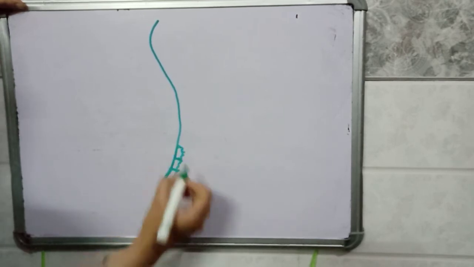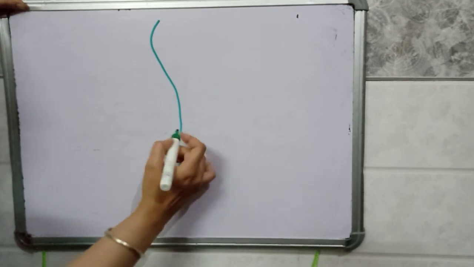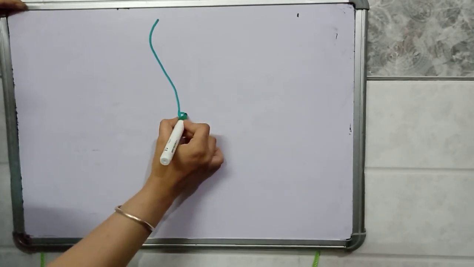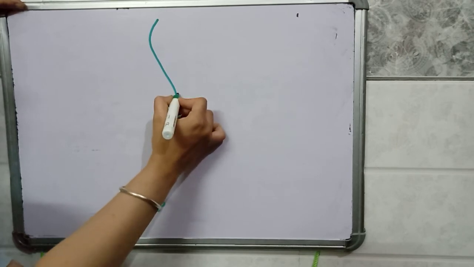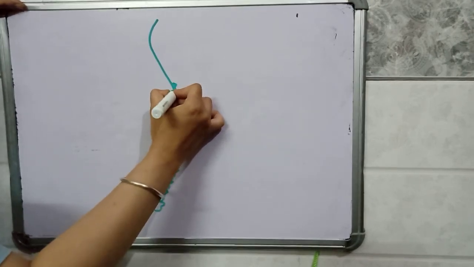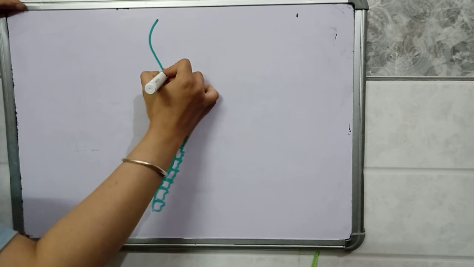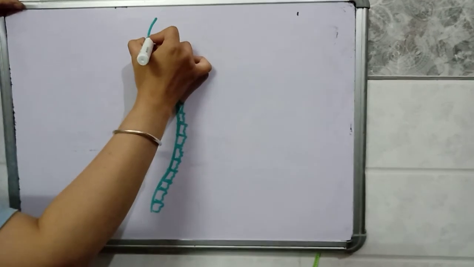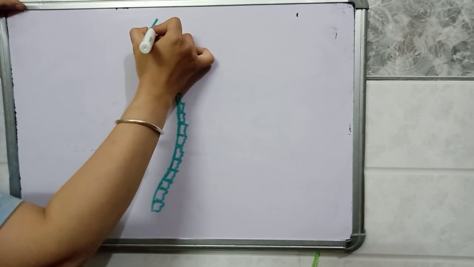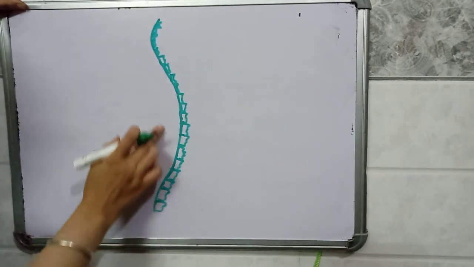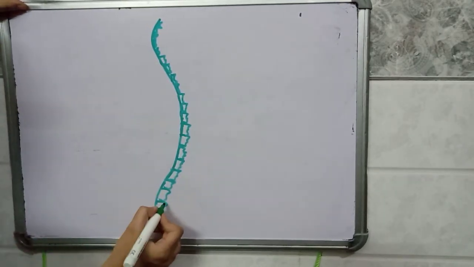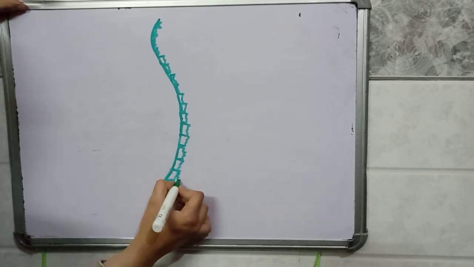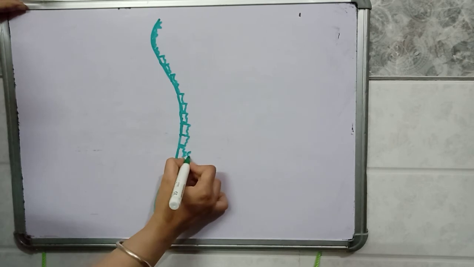These are the small vertebrae present in the backbone. And how many are these in number? These are 33 in number.